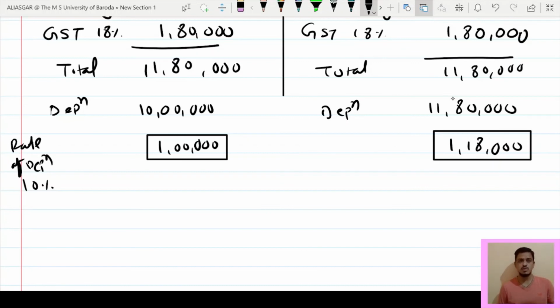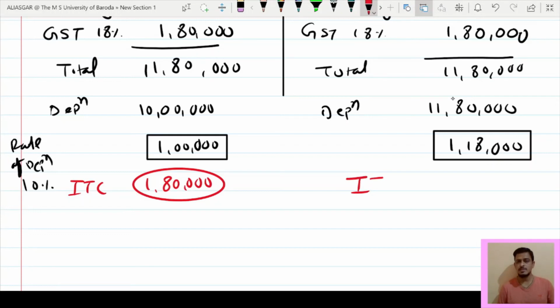But in first situation, company will get also benefit of ITC of rupees 1,80,000 in the same year. So that is why two things will happen. Company will also get benefit of ITC of 1,80,000.